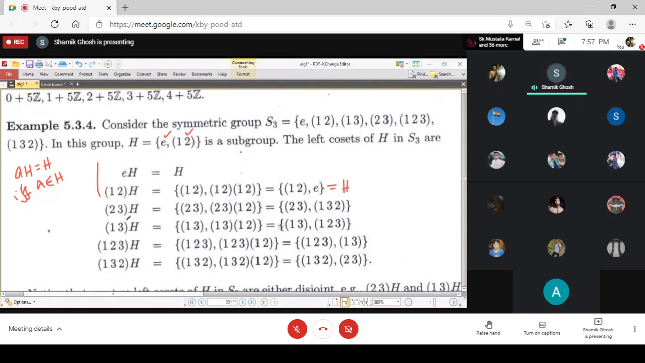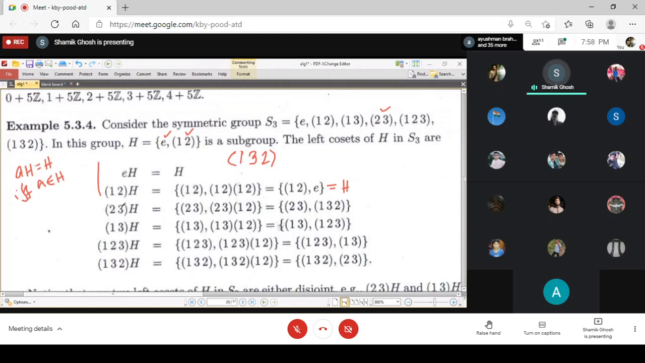Now I am taking a third element, (2 3). So I multiply (2 3) with H. When I multiply (2 3) with identity, this becomes (2 3). When we multiply (2 3) with (1 2), suppose we start with 1, then 1 goes to 2, 2 goes to 3, so it comes to 3. We start with 3, then 3 goes to 2. Then 2 goes to 1, and the cycle closes. You see the product is (1 3 2).